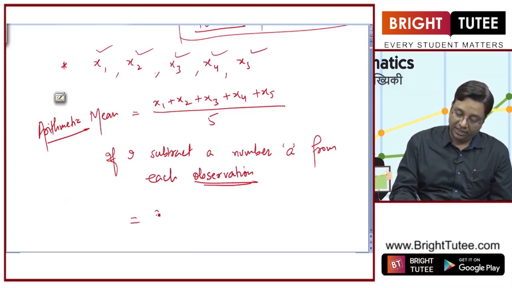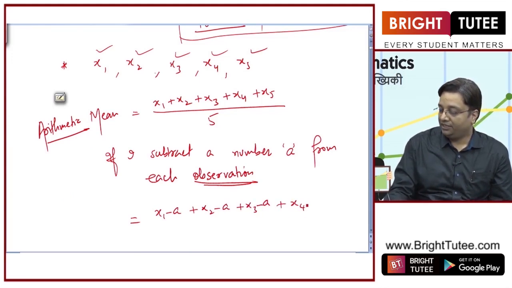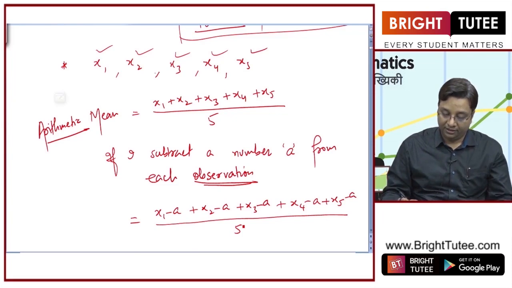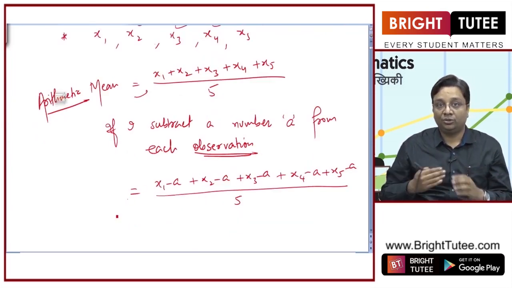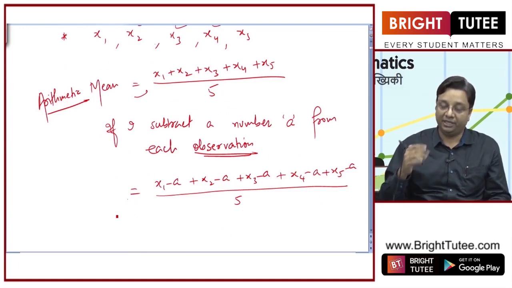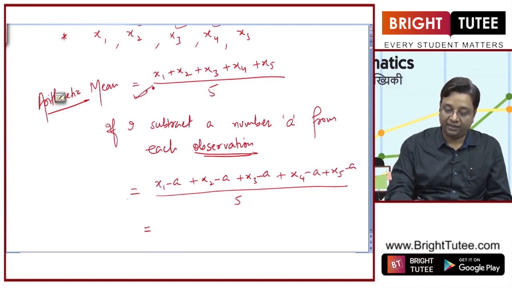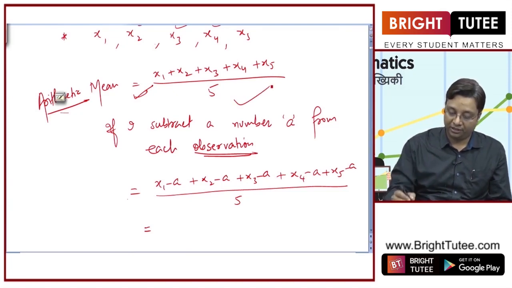So x1 minus a plus x2 minus a plus x3 minus a, I need to subtract it from each entry, up to x5 minus a, divided by 5. This is not equal to this, right? I am just trying to show you how it will affect our mean, and then we will adjust it accordingly to equate with this arithmetic mean. And you will tell me what to do to equate this with this arithmetic mean here.